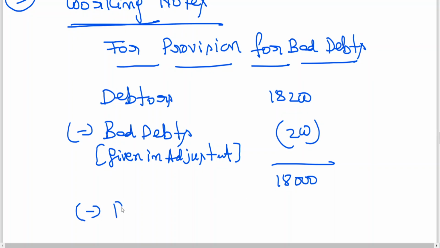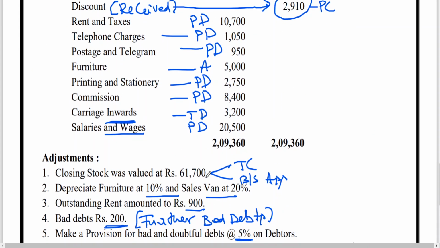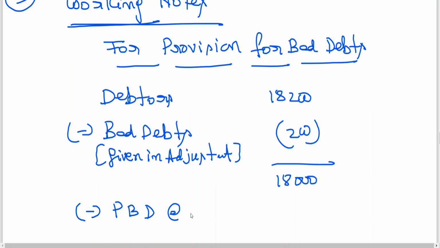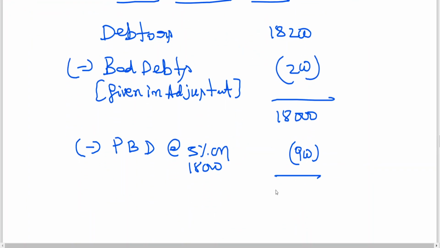On this, calculate PBD at the rate of, what is the percentage given? 5%. That is, you have doubt on this 18,000. So 18,000 into 5% comes to 900. Finally, how much are you receiving? 17,100.